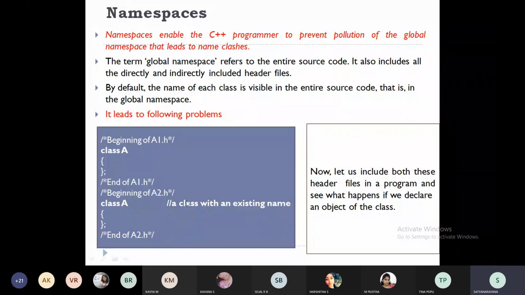see here, global namespaces, not with respect to the program, I'm talking with respect to header files. So I'm declaring one header file called a1.h, within that I'm writing one class called A. One more header file a2.h, within that I'm writing class A. Suppose in a program I include both a1.h and a2.h. So what is going to happen?